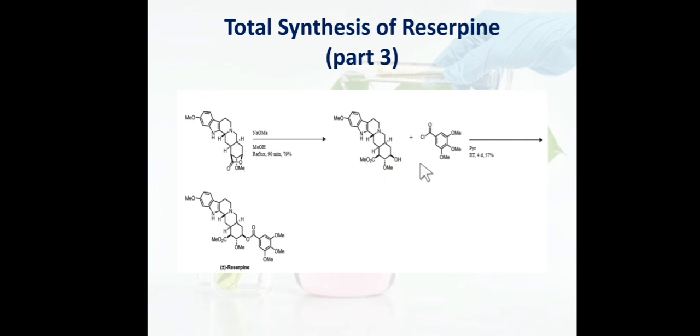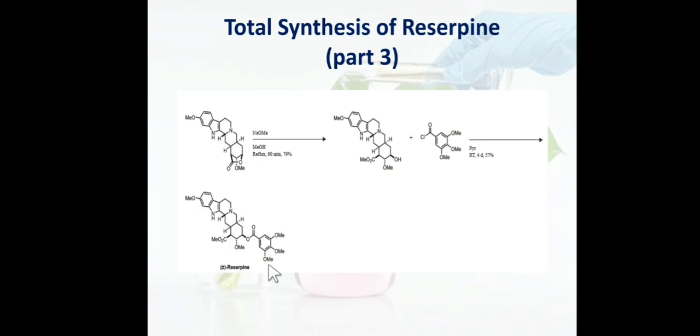Now friends, the last part of the reserpine synthesis is joining this side chain with the OH. As it is an acid chloride, I will say trimethoxybenzoyl chloride, the OH will easily attack over here, and chlorine will leave as a leaving group, and finally we get reserpine as the final molecule.